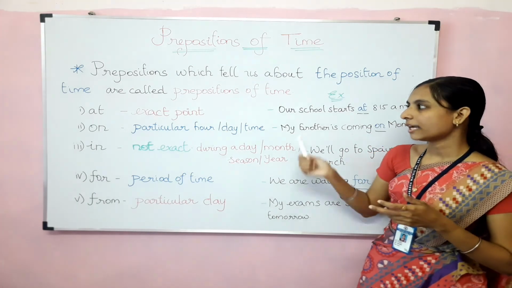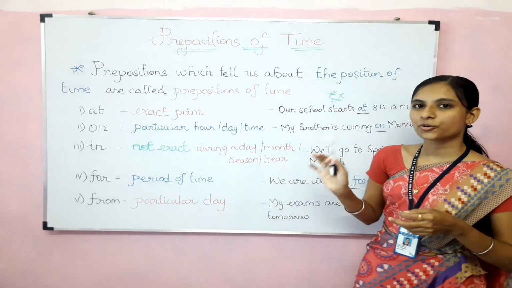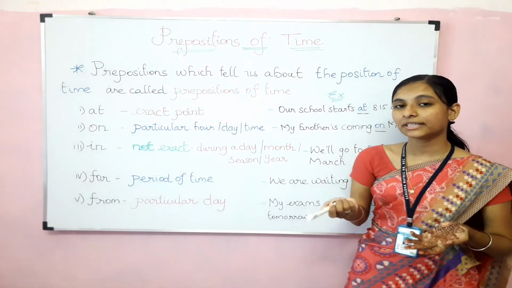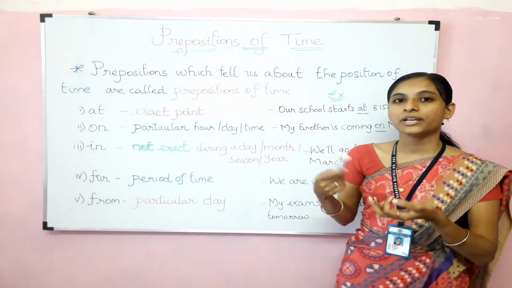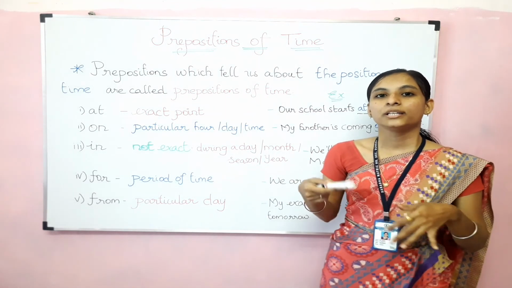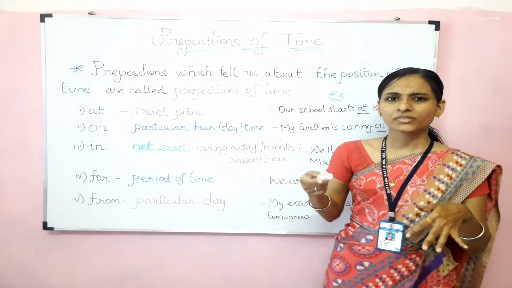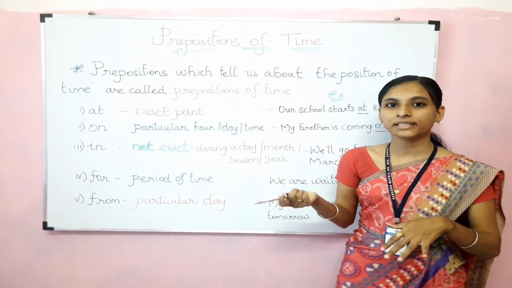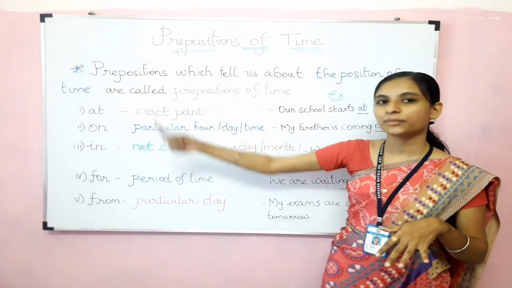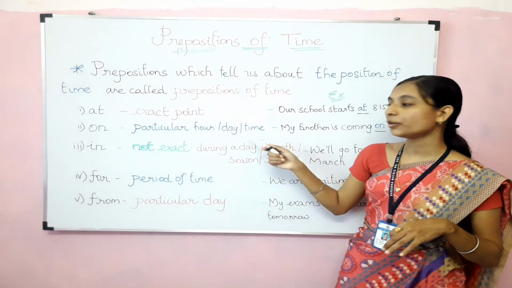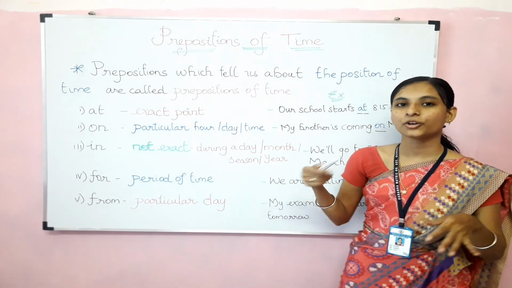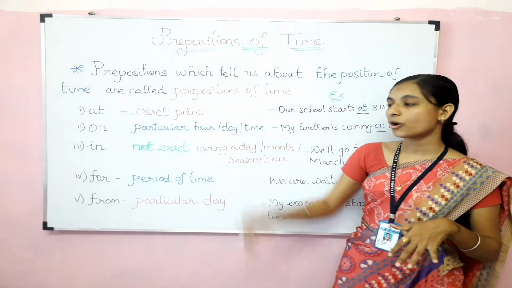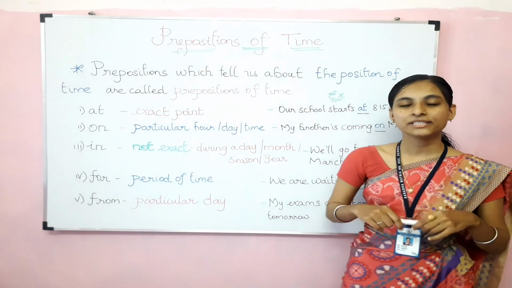Okay, children, I hope you are clear with this topic. Just keep in your mind, whenever you are using time in your real life, when I am talking about the exact time, like now the time is 12:30, right? When do you have your lunch? At 12:30, exact time. When you are talking about exact time, you need to use at. Okay, when are you going to meet your friend? On Monday. When you are talking about a particular day, you can use on. Okay, so I hope you are clear with this topic, children.